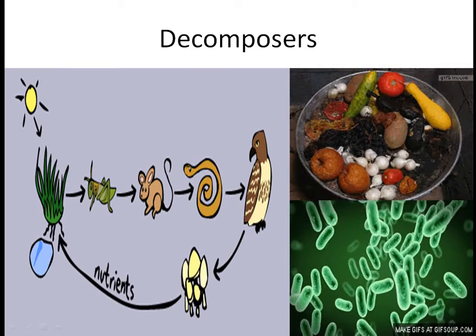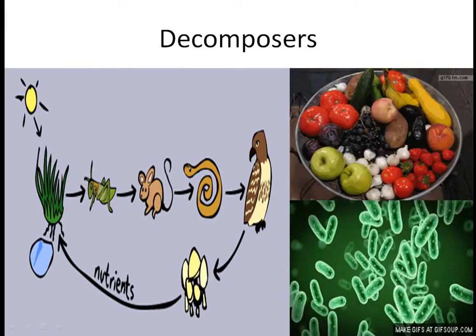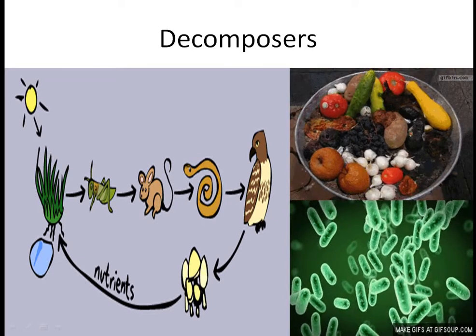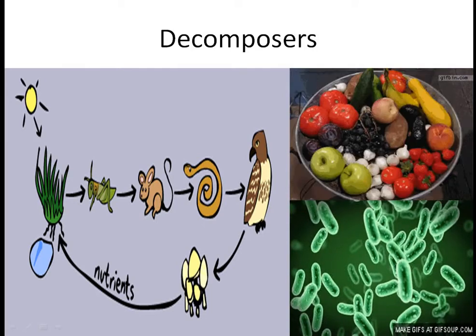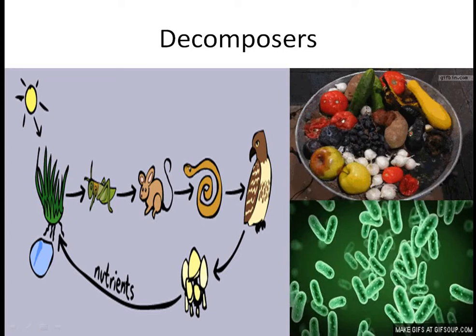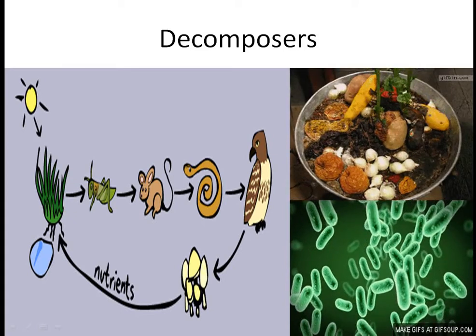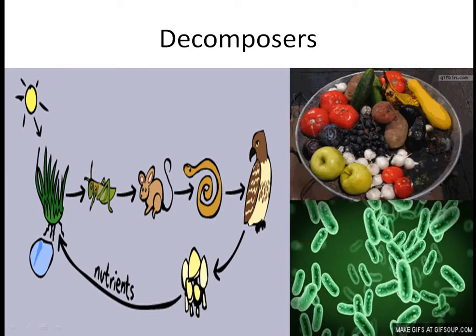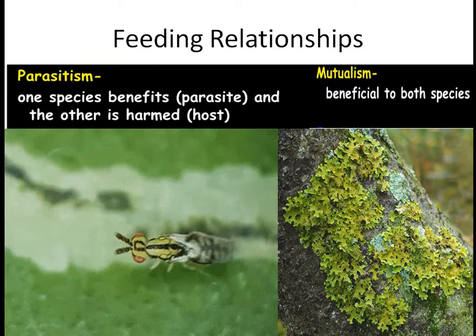And then these smaller, diffusible molecules, these simpler nutrients, are absorbed by the producers again. So this cycle continues because of the decomposer, which converts the complex molecules into simpler ones so that they can be absorbed by the plants.